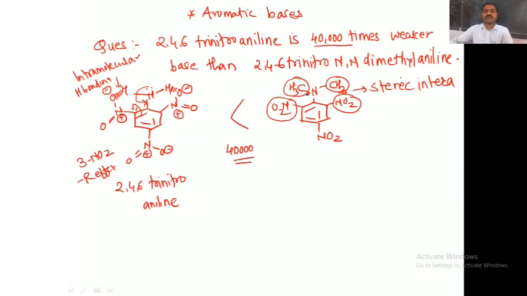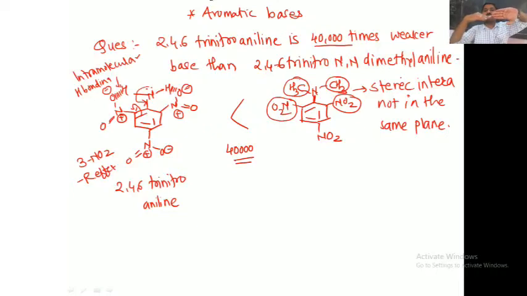This carbon-nitrogen single bond rotates itself in such a manner that there is less steric interaction. So here this nitrogen and this benzene ring do not remain in the same plane. Suppose here these two are in the same plane, but due to steric interaction the carbon-nitrogen bond rotates like this, and the plane changes.